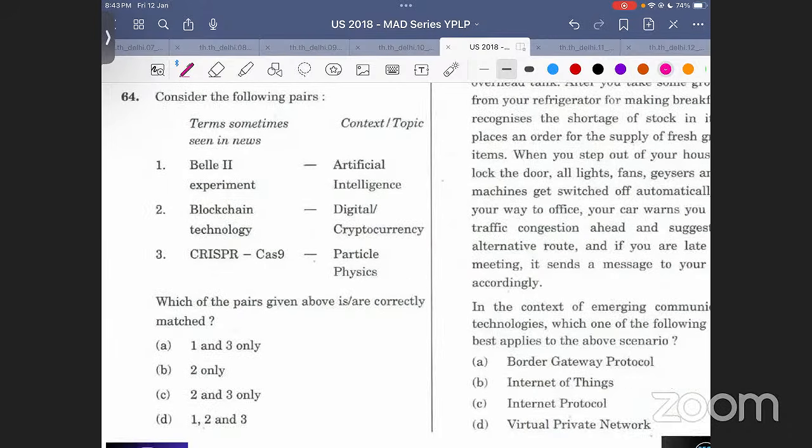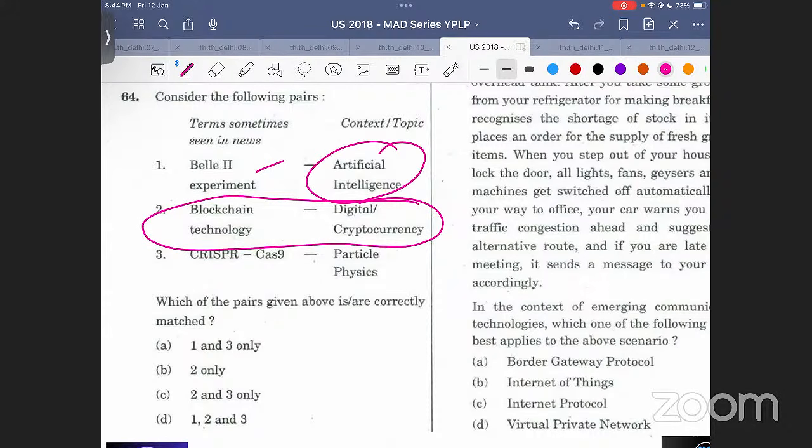Now this is very easy. Blockchain technology is about what? CRISPR-Cas9 is about what? And Bell experiment is around what? Very easy. सबको पता होना चाहिए. These are basic concepts of physics, basic concepts of science. There is nothing big in it. सबको पता है ये चीजें. Everybody knows this, right? Not a big deal. Only this particular statement is going to be correct. Bell experiment is not around AI, it is around physics, and CRISPR-Cas9 is about genes, not about particle physics. So these will be incorrect.